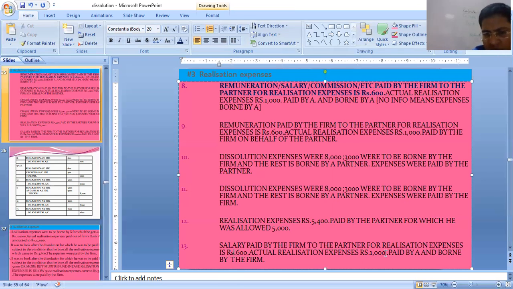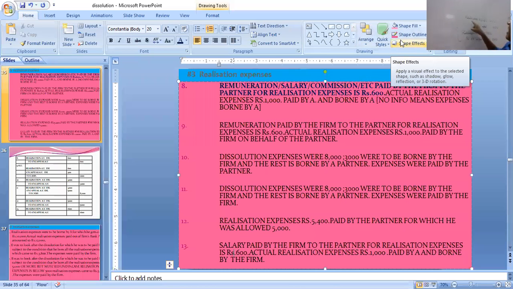Now this one also I will be doing contra entry and explain to you. Let's see. I will be passing entry and then compound entry. I will be making two simple entries, then you will be making a compound entry. Let's see that. Salary paid, realization to A's capital 600, 600.